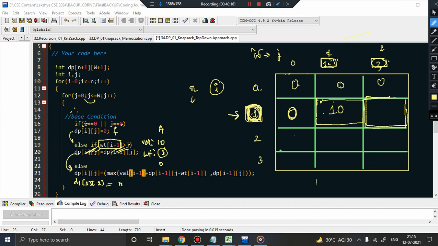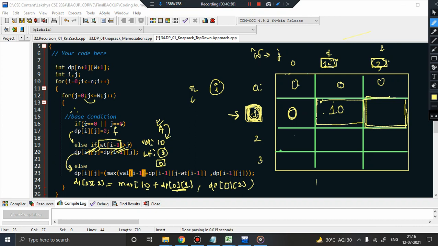What will be the value of this? It will be the maximum of the value of i minus 1. If i is 1, i minus 1 is the 0th element. The 0th element was element A. What is the value associated with element A? 10. So 10 plus dp of i minus 1, which is 0 because i is 1, and j is 2, so 2 minus the weight of the current element. i minus 1 is this 0th element, so its weight is 1. So 2 minus 1 is 1, comma dp of i minus 1, which is again 0, and j is 2.